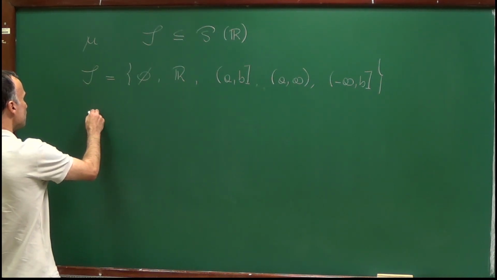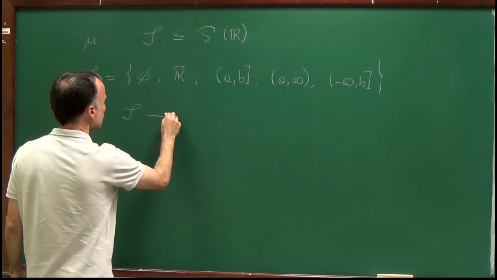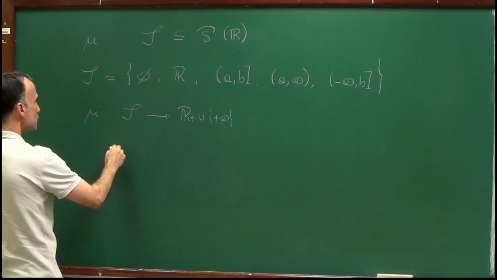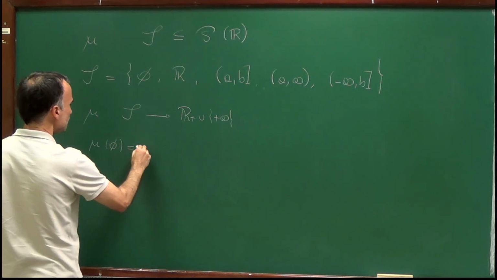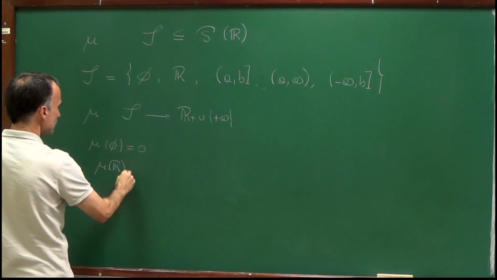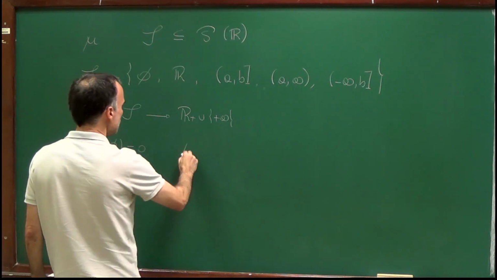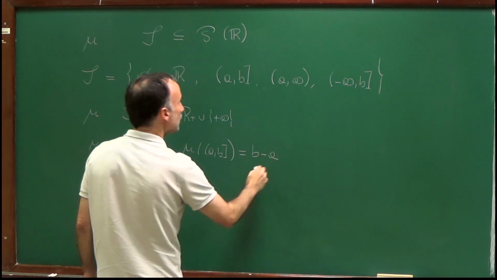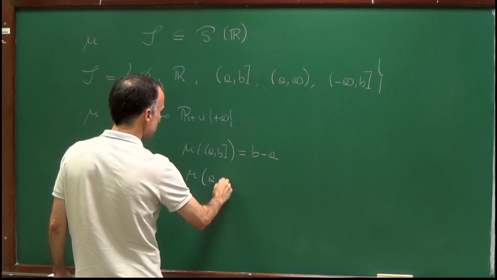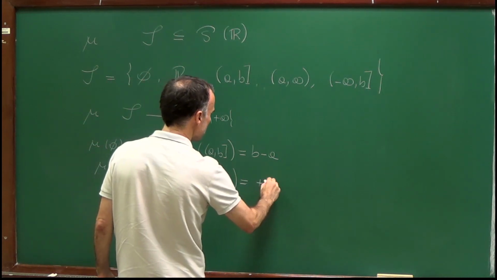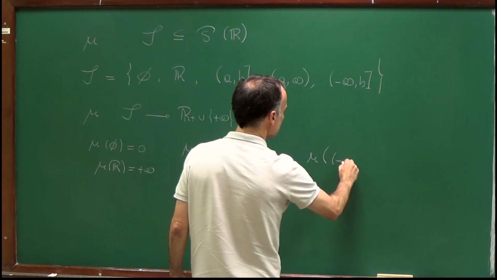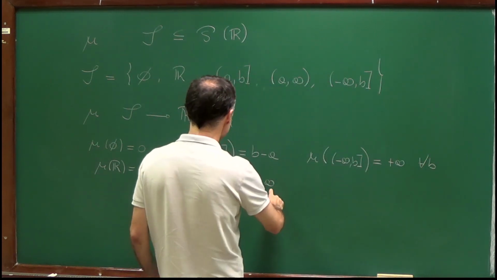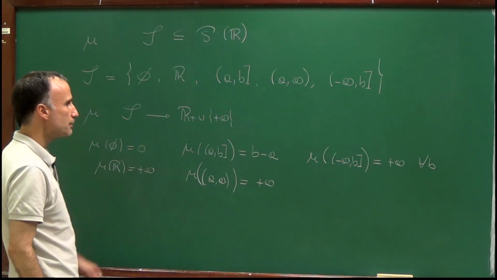We have defined mu on S to R plus union plus infinity as follows: mu of the empty set is 0, mu of R is equal to plus infinity, mu of (A, B] is equal to B minus A, mu of (A, infinity) is equal to plus infinity, and mu of (minus infinity, B] is equal to plus infinity, and this holds for all A, and this for all B strictly bigger than A.